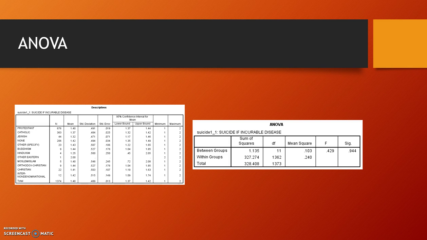For the results, the significance level was set at 0.05, and the sig number was 0.944. Since the sig number was not less than or equal to 0.05, it was actually greater, I accept my null hypothesis stating that the different religions do not play a role in determining if a person believes in suicide due to an incurable disease. So here it's saying that religion does not play a factor in suicide due to an incurable disease.